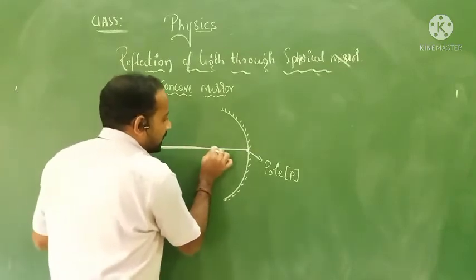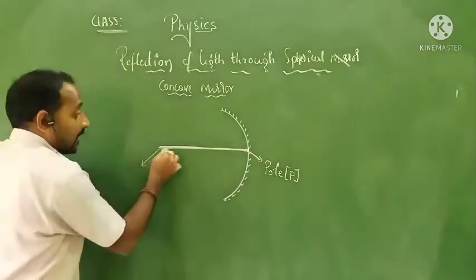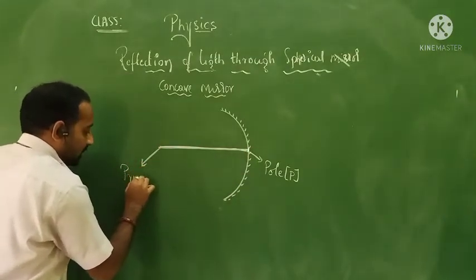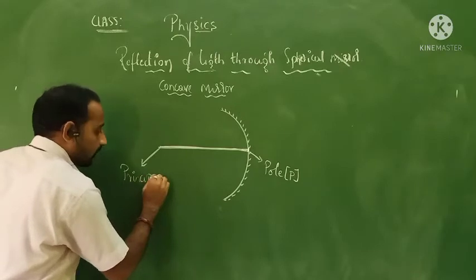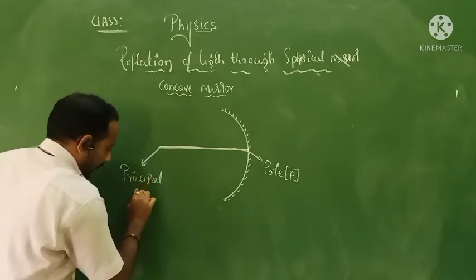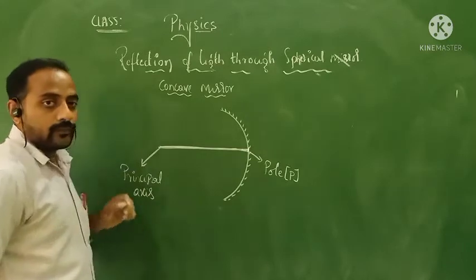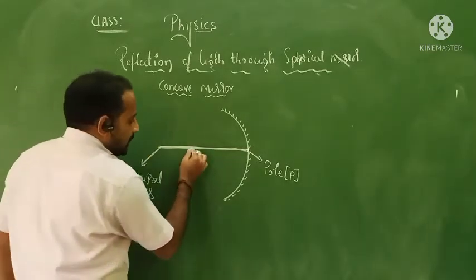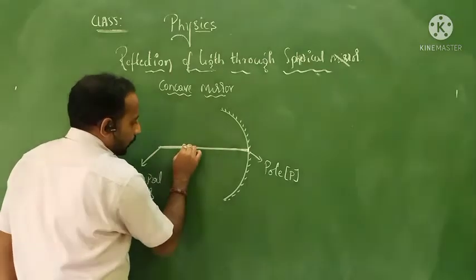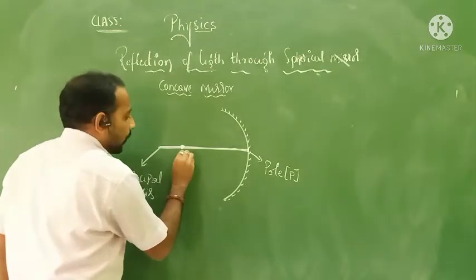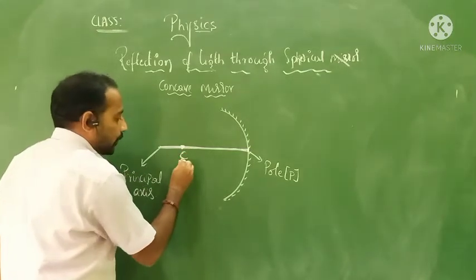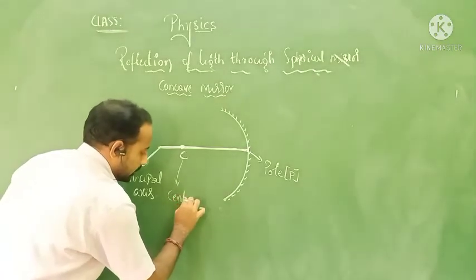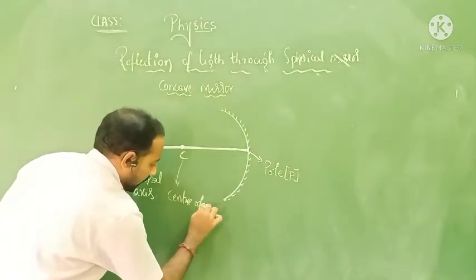This line we call the principal axis. Now, somewhere else here, I am going to take this point as C, and I am going to call this the center of curvature.